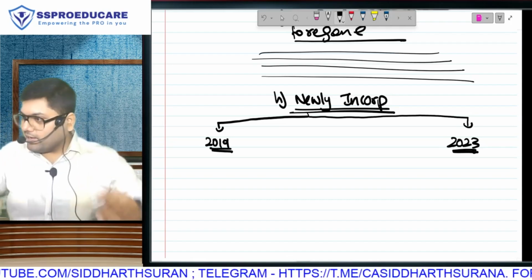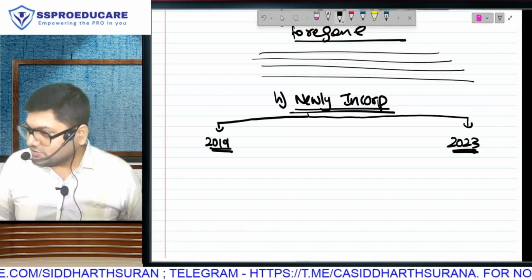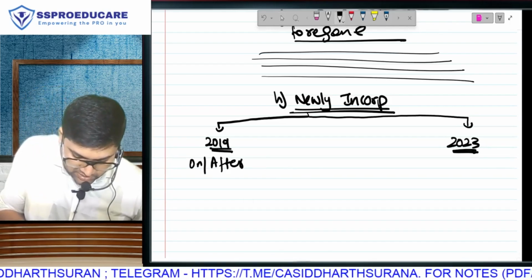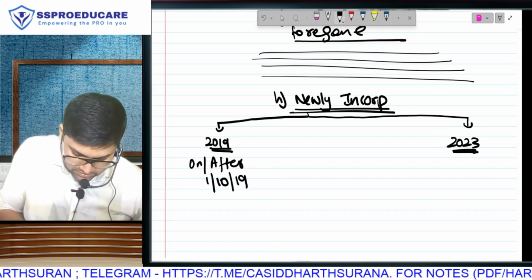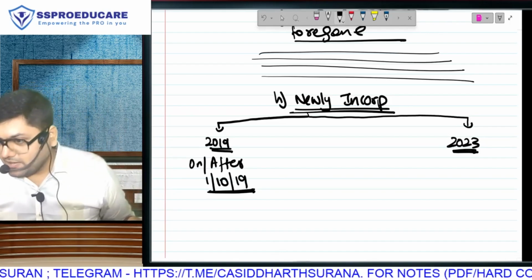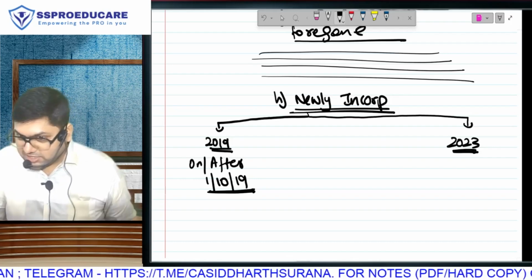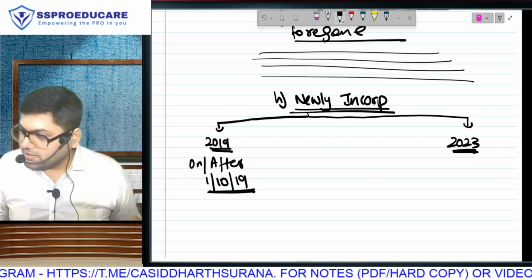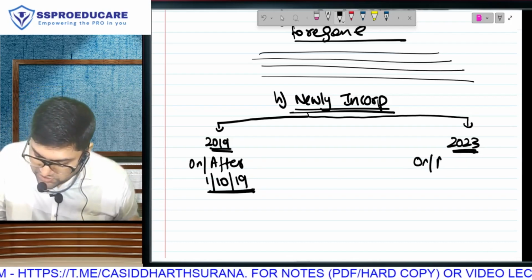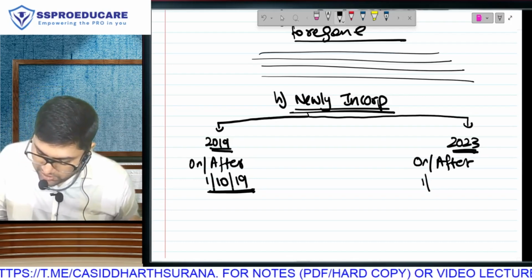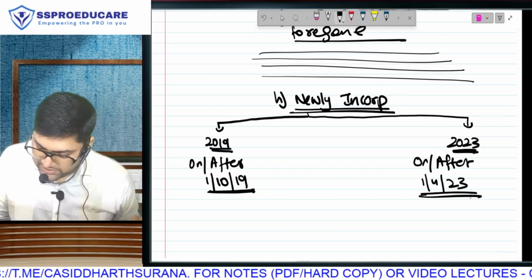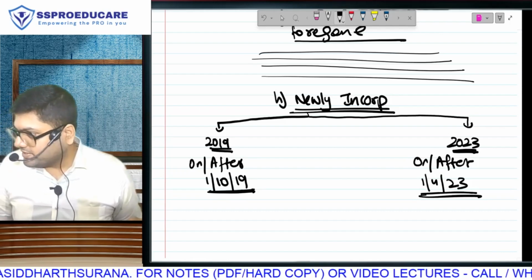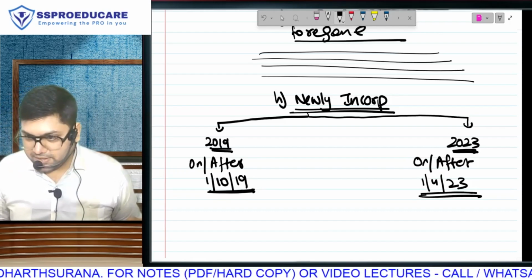For 2019, they said you have to be incorporated on or after 1st October 2019, because the ordinance came in September. So the incorporation eligibility date starts from 1st October. And this came in 2023, so this has to be newly incorporated on or after 1st April 2023. It came in the 2023 budget on 1st February. So the start date for eligibility of incorporation is 1st April 2023.